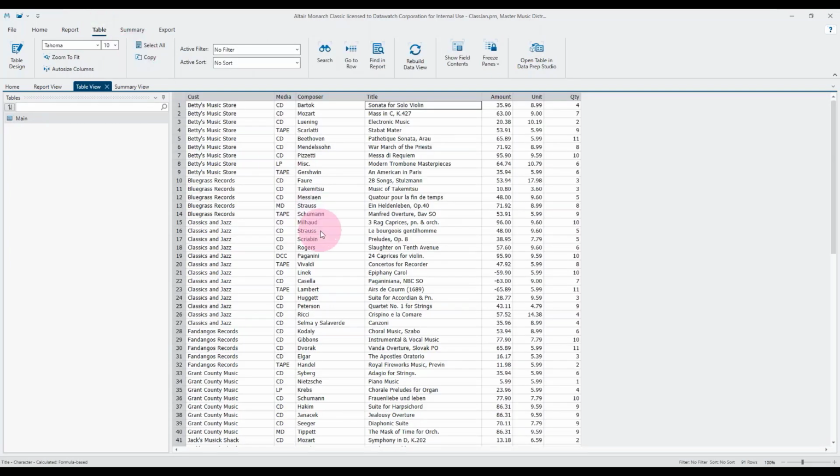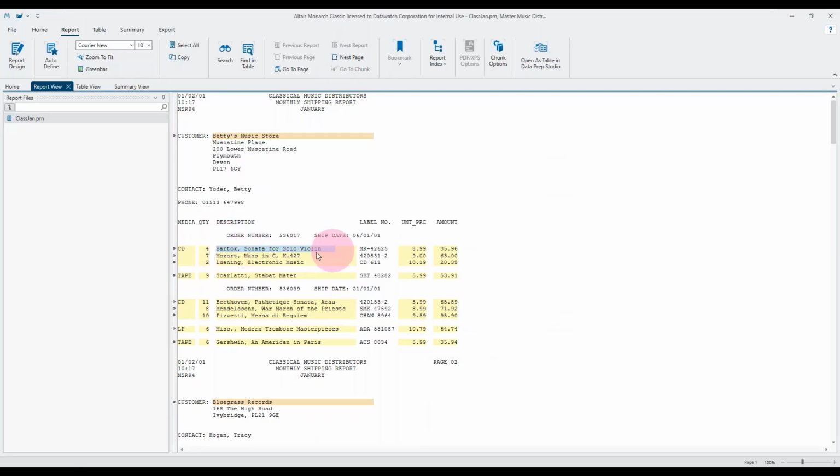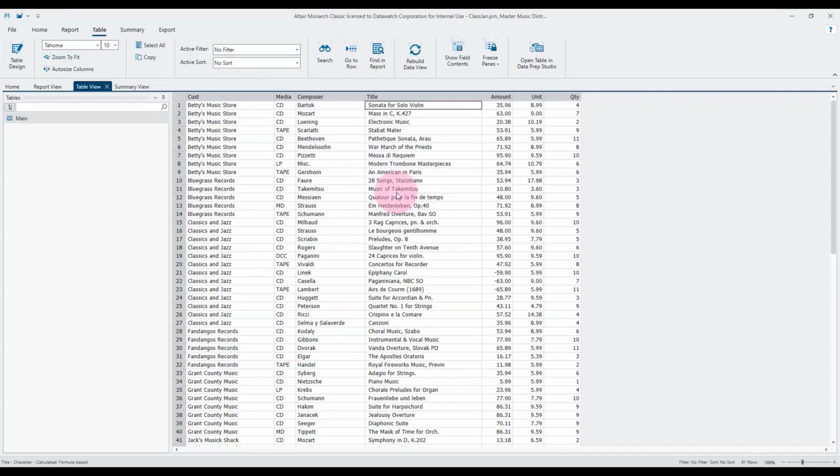We have the table window, and the only thing that's happening in this table window, other than displaying what's being extracted, is the composer is being split into 2 different fields. You can see it's a single field in the report, and it's being split on the comma into the composer and the title field. And there are no summaries at the moment.